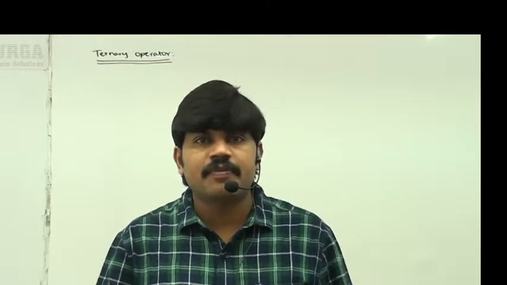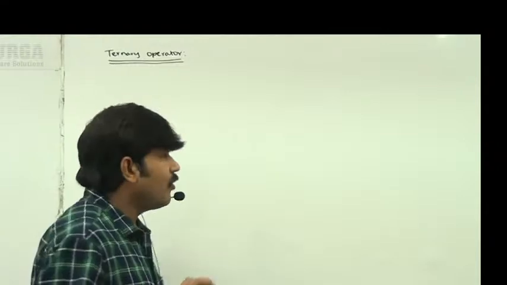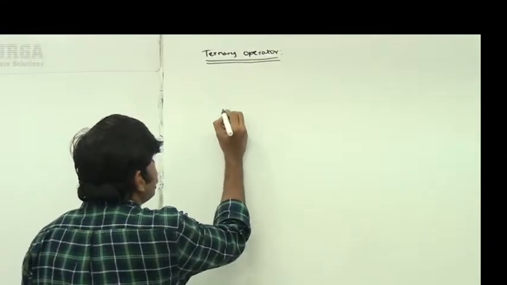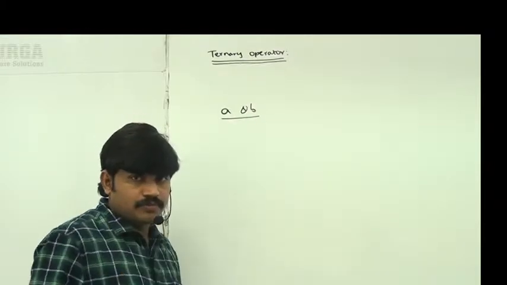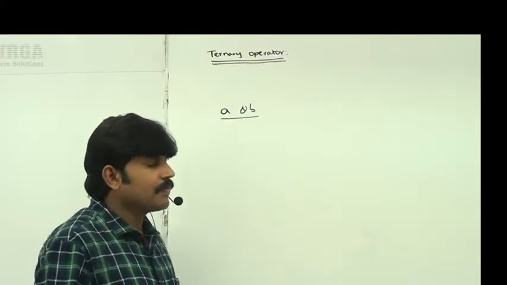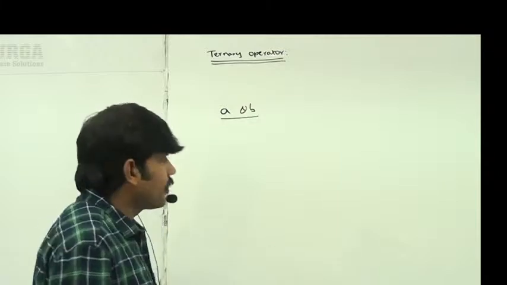Sir, now I will give a finishing touch for this ternary operator with more beautiful examples. I have two numbers, A and B, which I am trying to read from the keyboard. What output do I have to print?